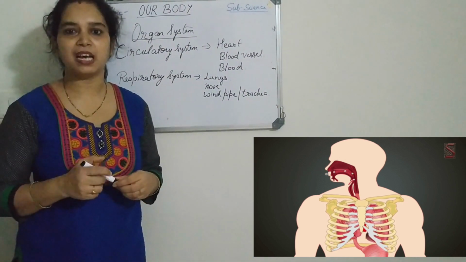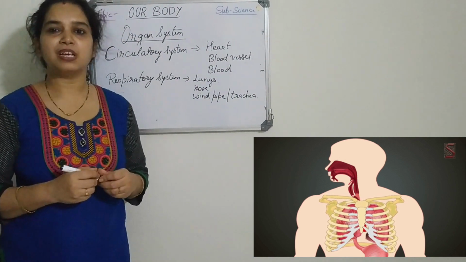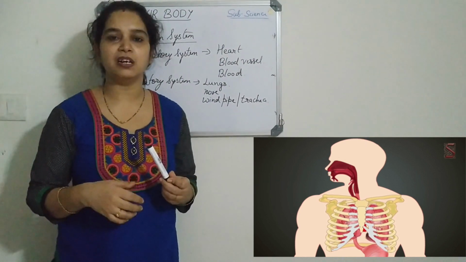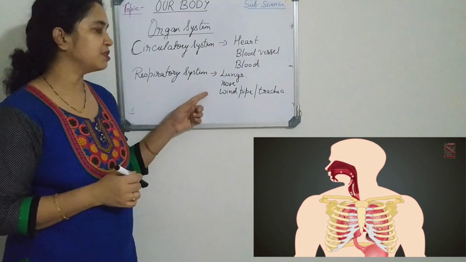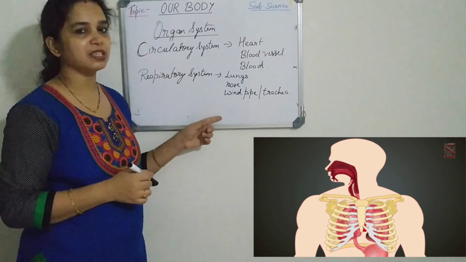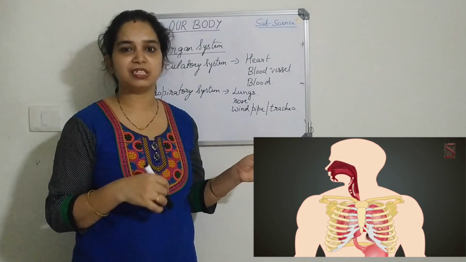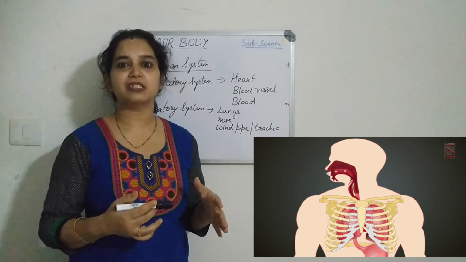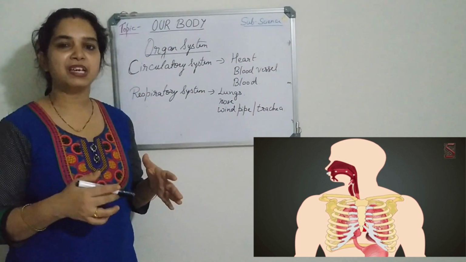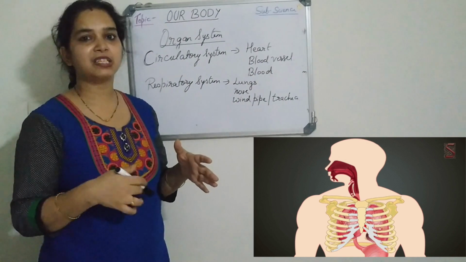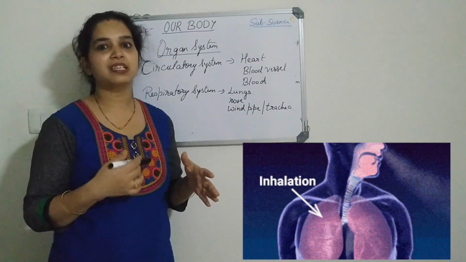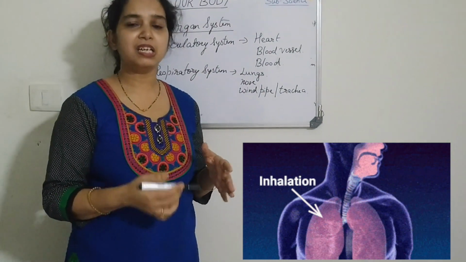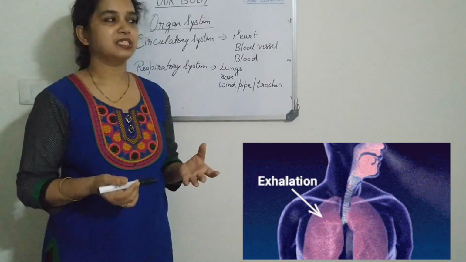Nose contains a hair-like structure inside them so that it will prevent the dust and the germs from entering inside our body. From the nose, it goes through the windpipe to the lungs. When we take in oxygen inside a body, the lungs will expand and so the chest also expands. And when we expel the carbon dioxide, when we breathe out air from the nose, the lungs will relax and so will the chest.